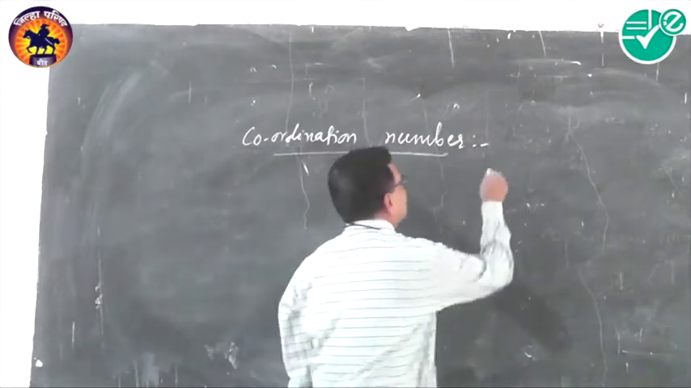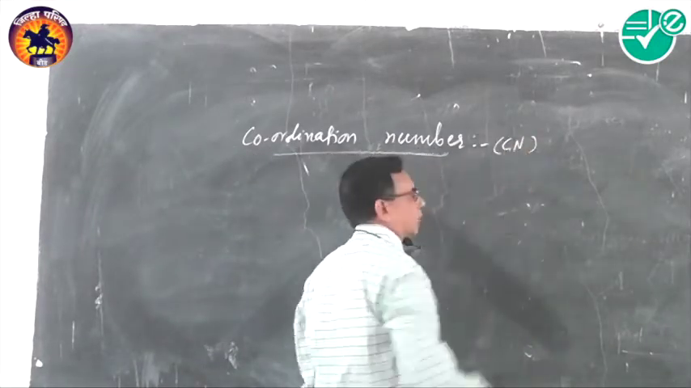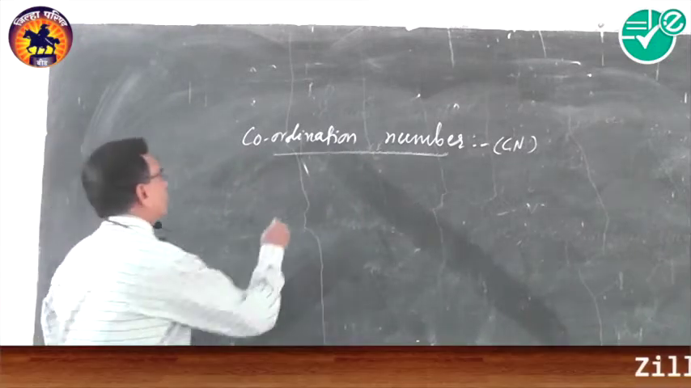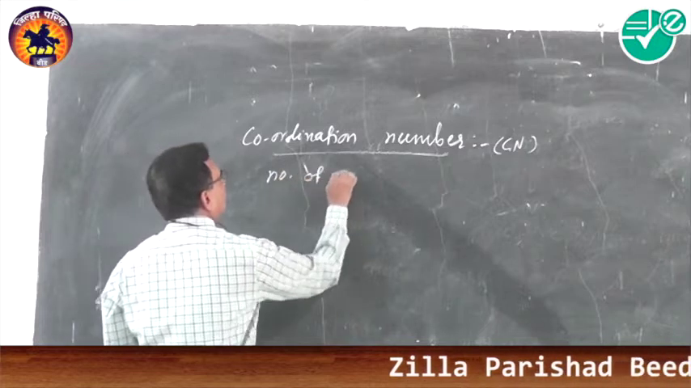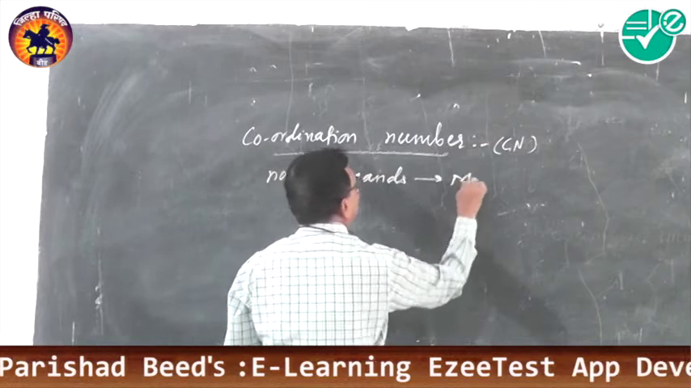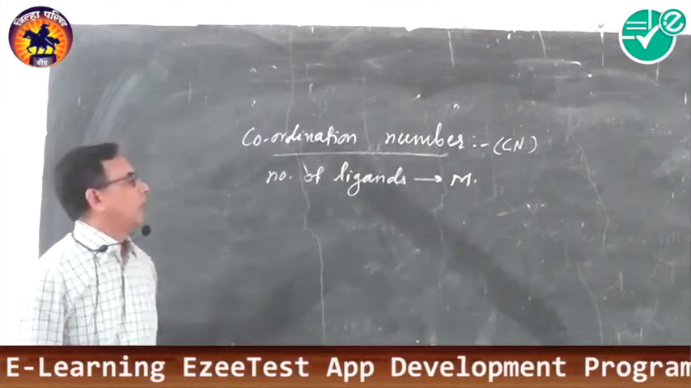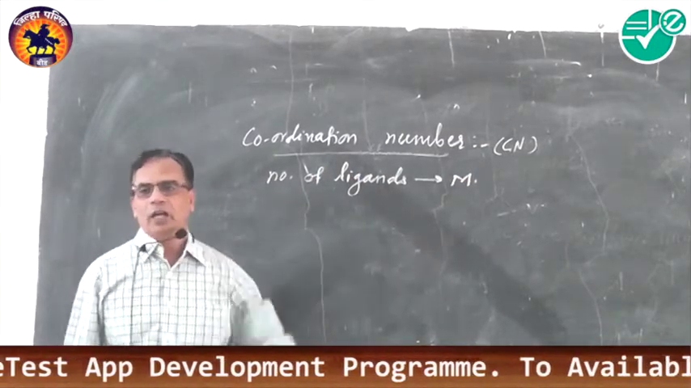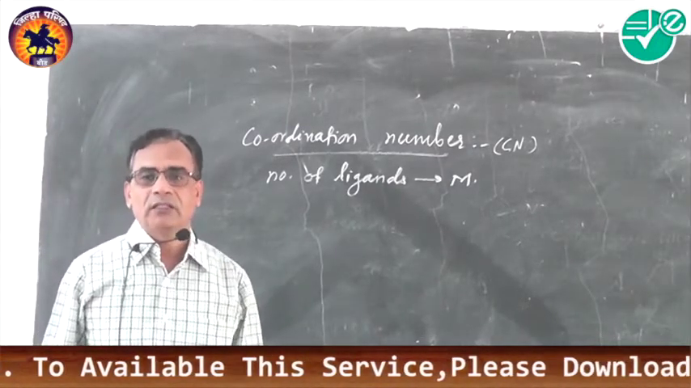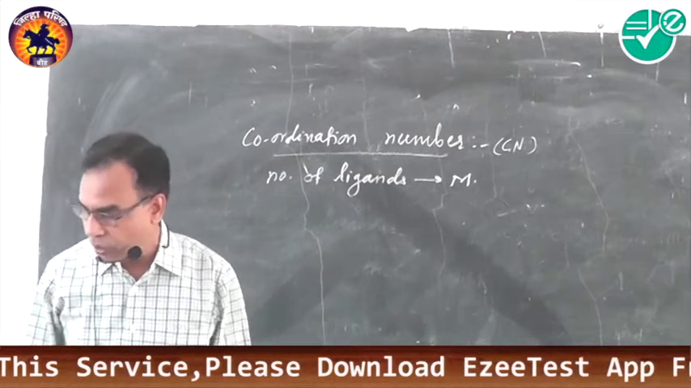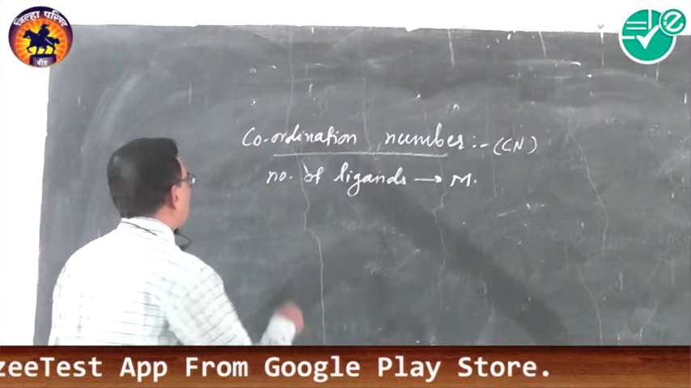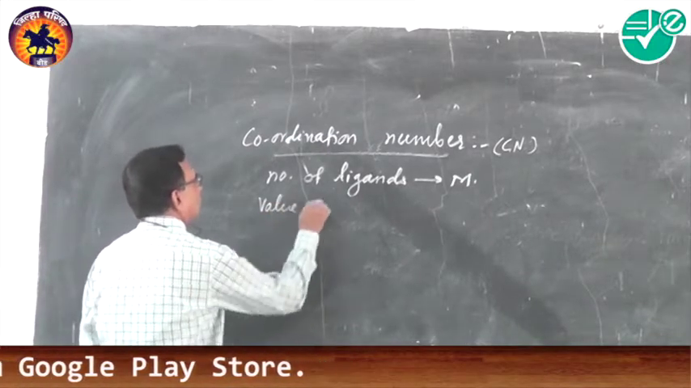It is abbreviated as CN. The number of ligands which are directly bonded to the central metal ion is known as coordination number. This coordination number takes values from 2 to 10,